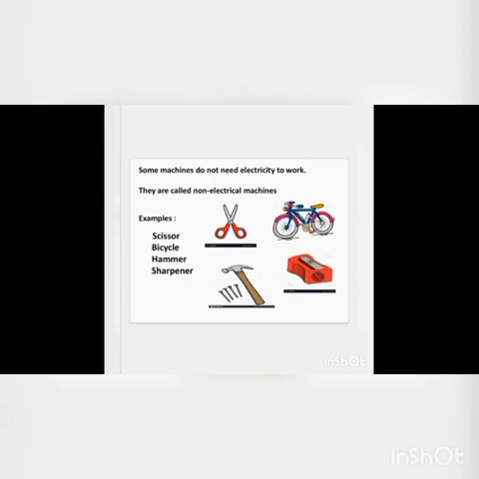So these machines are called non-electrical machines. Just go through the picture. Scissors, bicycle, hammer, sharpener. They don't need electrical power.